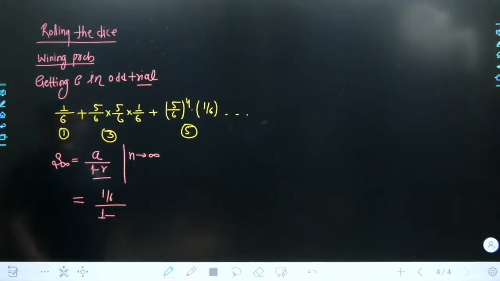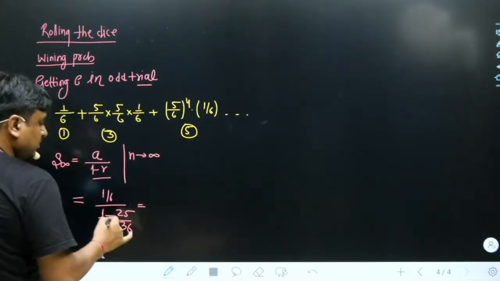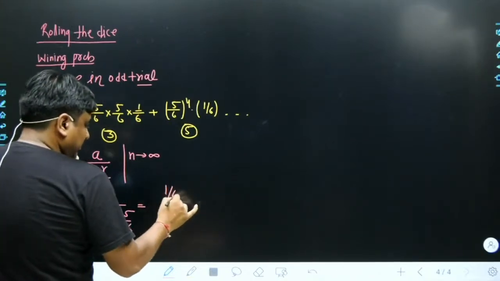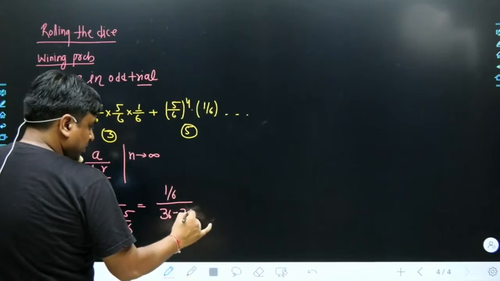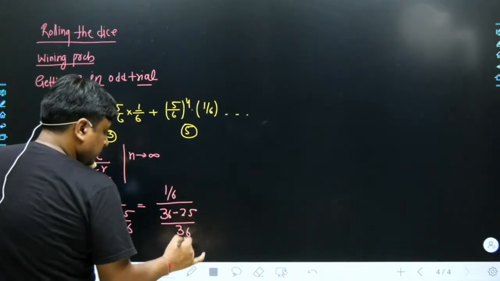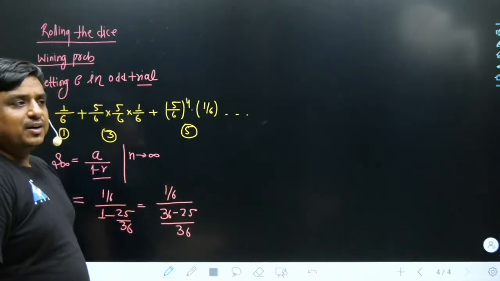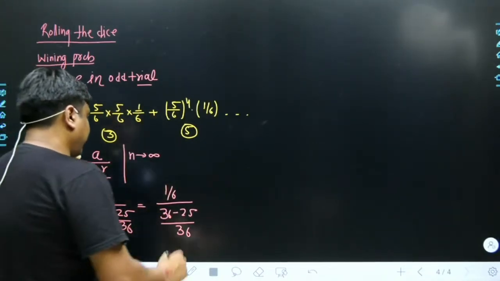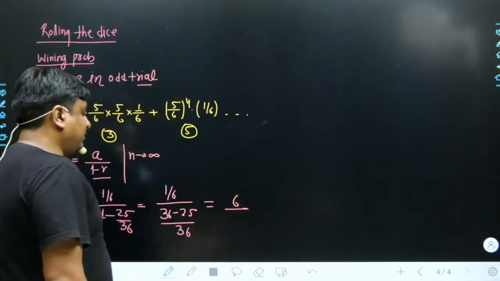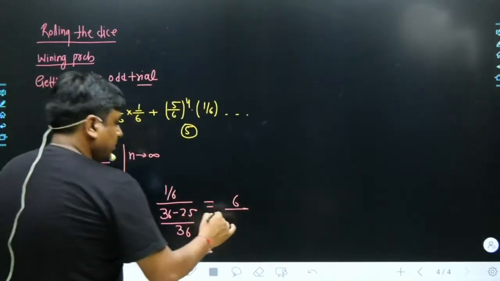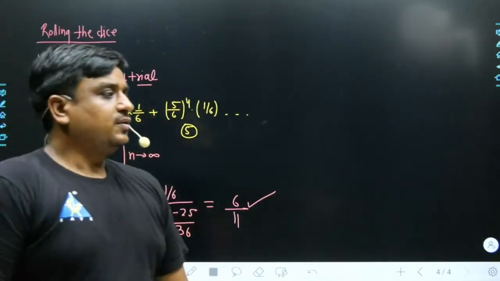1/6 goes off, and the result is going to be 25 divided by 36. The 1/6 remains as it is. Towards the denominator side, we are going to take 36 minus 25 divided by 36. Anyways, 36 is going to get divided with 6. So towards the numerator side, we are going to get 6, and 36 gets subtracted with the 25. The result which we are going to get is 6 divided by 11.